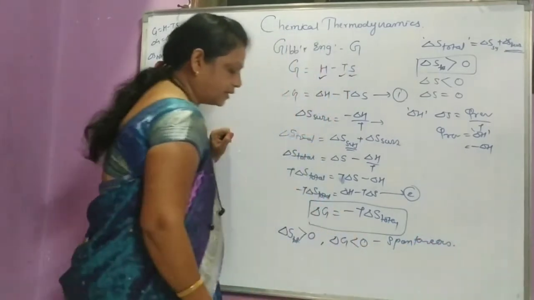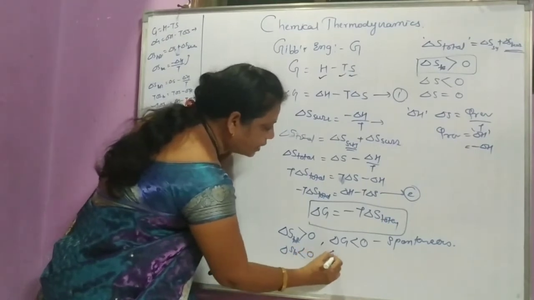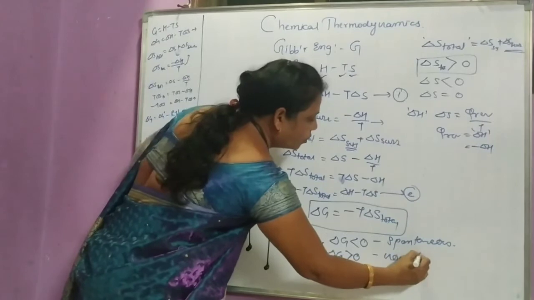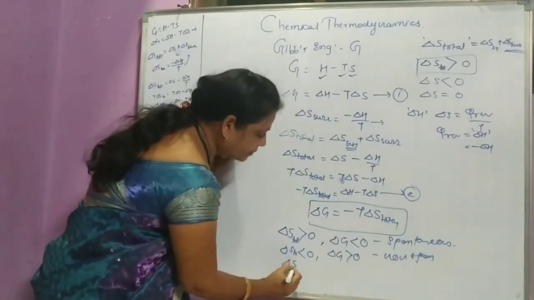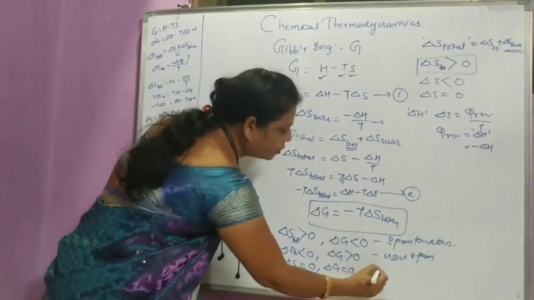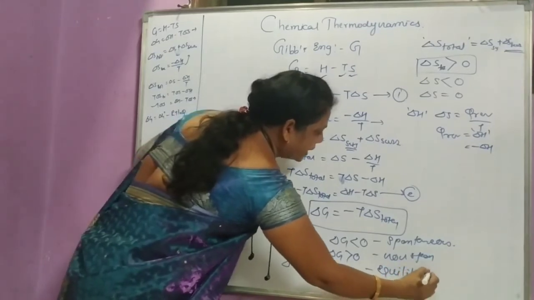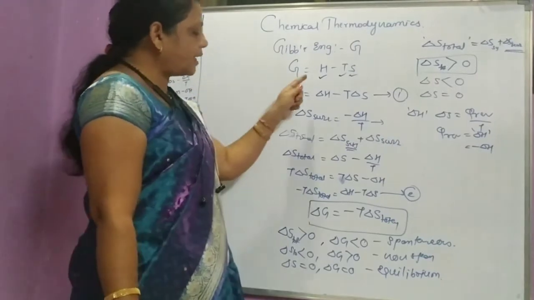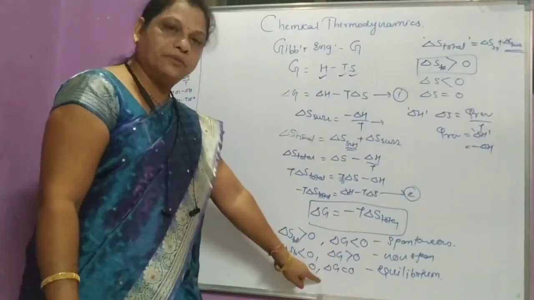If delta S total is less than 0, delta G is greater than 0, and the reaction is non-spontaneous. And if delta S is equal to 0, delta G is also equal to 0, and the reaction is at equilibrium. This is the relation between the spontaneity of the reaction and Gibbs energy.